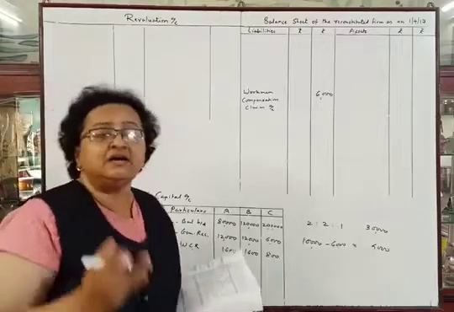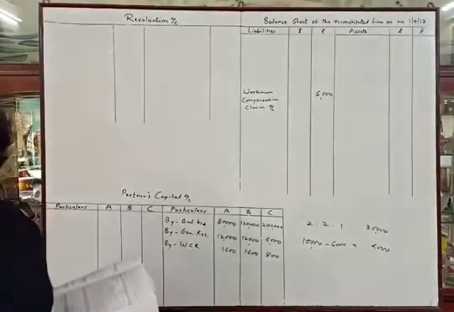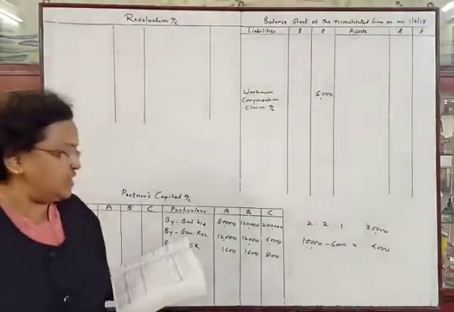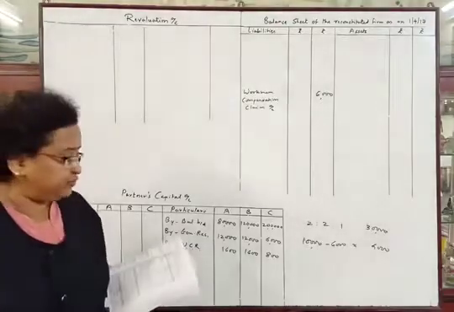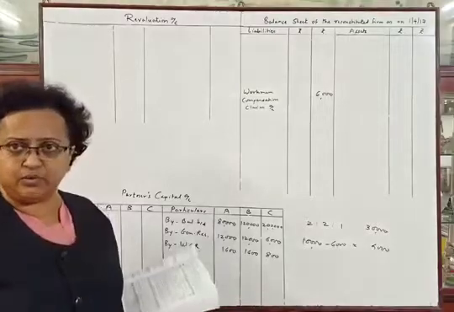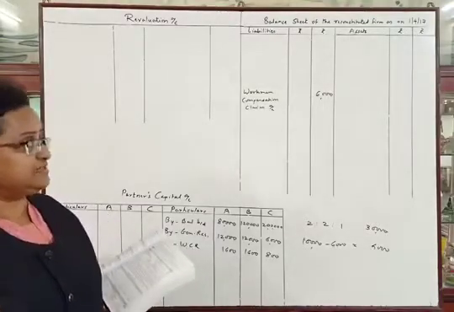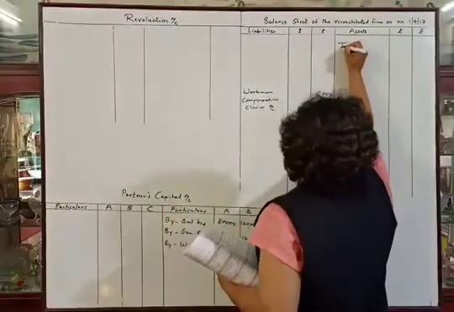To adjust the decrease or increase in the value of investment, we have prepared investment fluctuation reserve, which is given on the liability side, rupees 5,000. So we will adjust the difference of rupees 3,000 from that reserve, and we will transfer the asset investment for the new value here.